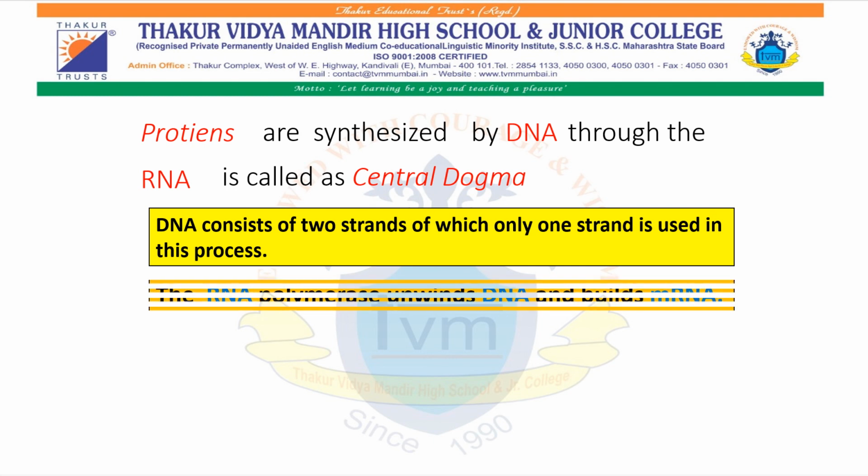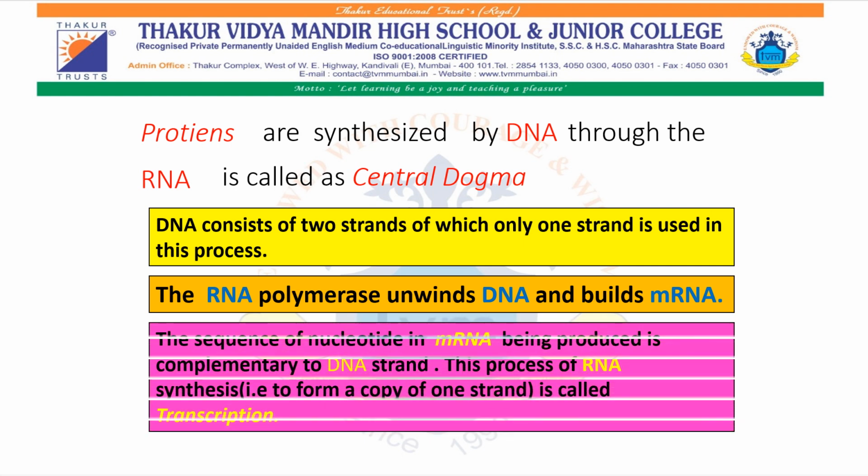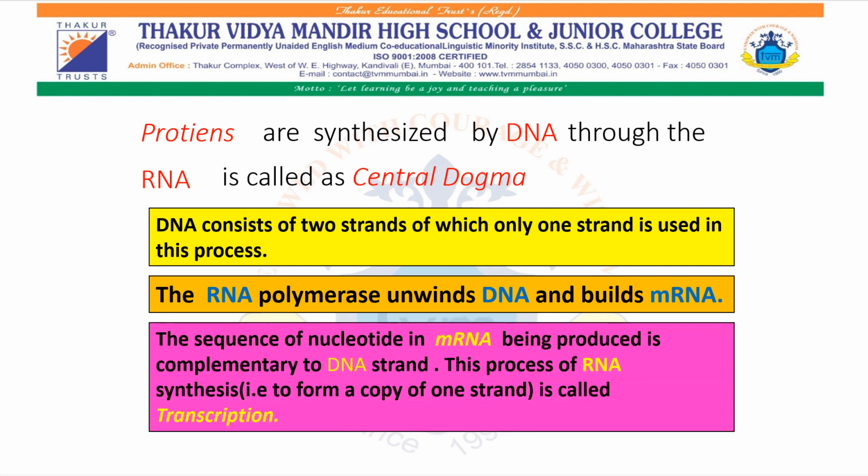The RNA polymerase unwinds the DNA and builds mRNA. This is the initial stage where the mRNA is formed. The sequence of nucleotides in the mRNA being produced is complementary to the DNA strand. This process of RNA synthesis is called transcription. That is, in this stage, a copy of one strand of DNA is formed.